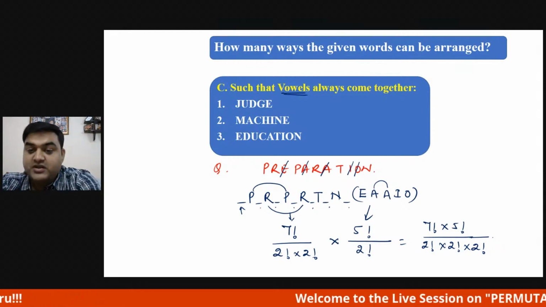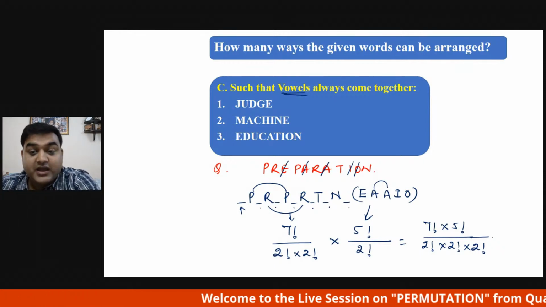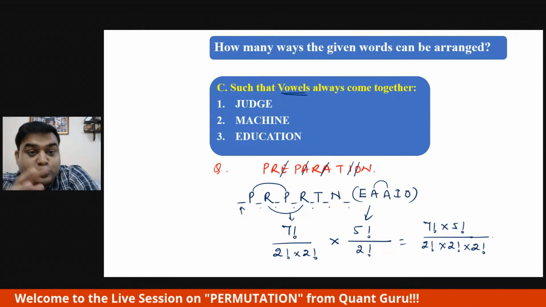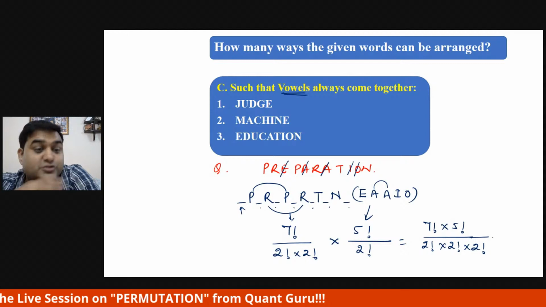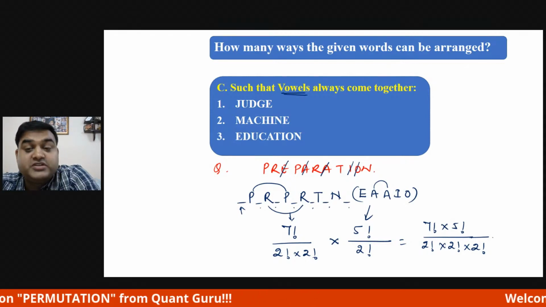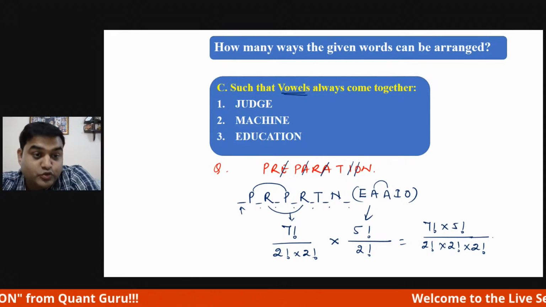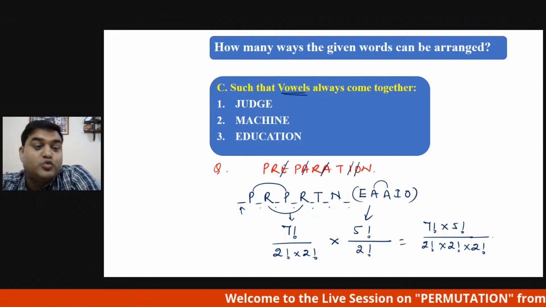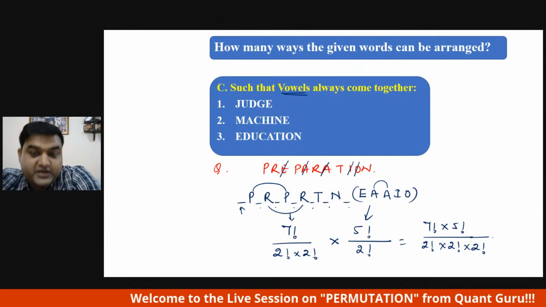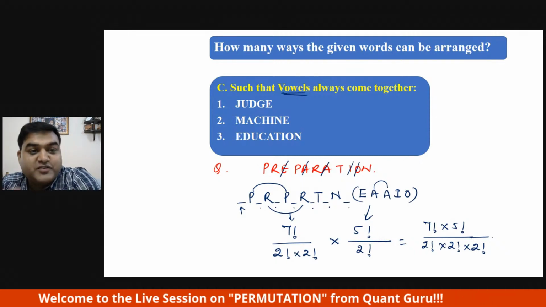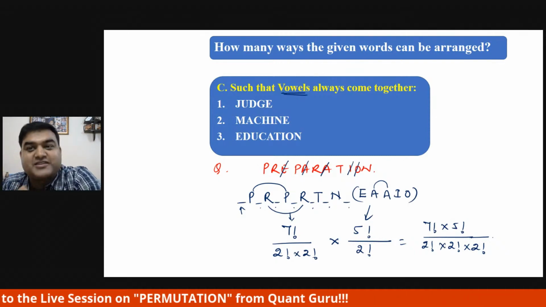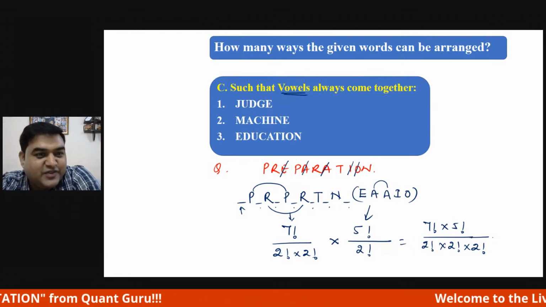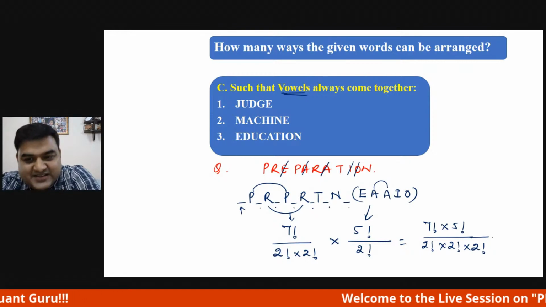Why? Because according to you, that is right. And if, without using the formula, you try to do it, it is next to impossible. I'm not telling you it cannot be done. You can definitely do it, but you are going to lose a lot of time. So are we trying to do it because we wanted to do it that way only, or are we trying to do it in an efficient manner wherein we have some time left for ourselves, which we can utilize for other things? So we will do that.